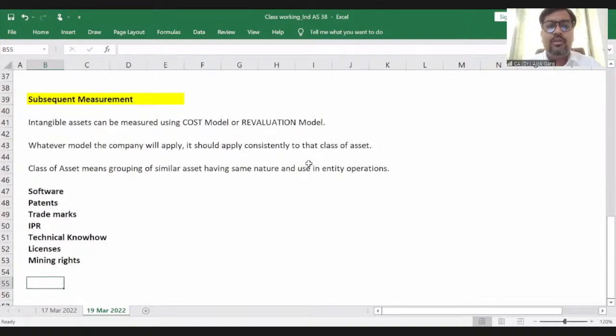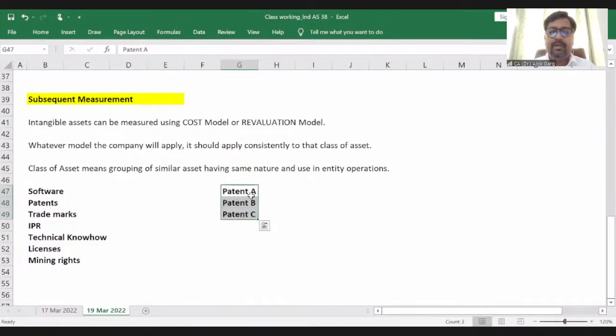Going by the class of asset, for example, if the company has 3 patents, patent A, patent B, and patent C, the company has to apply whichever model the company wants to apply.